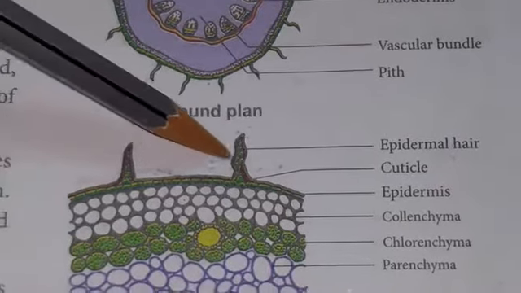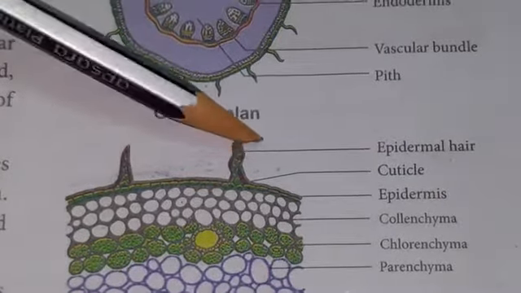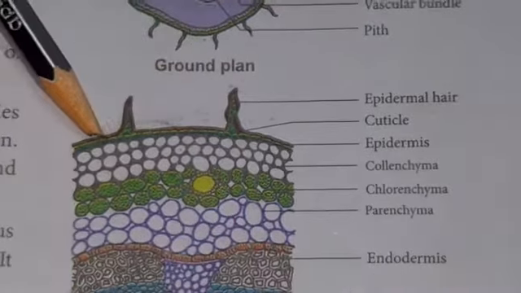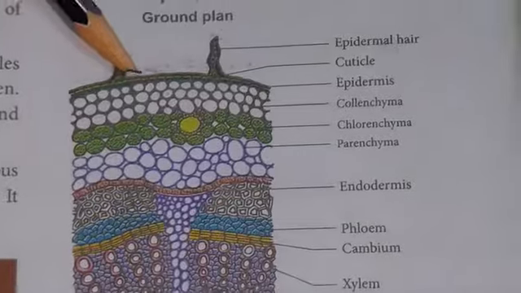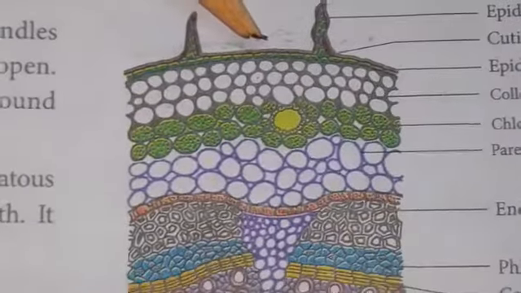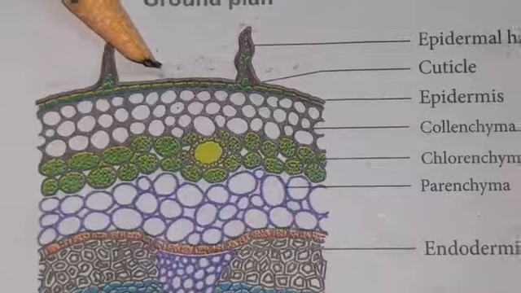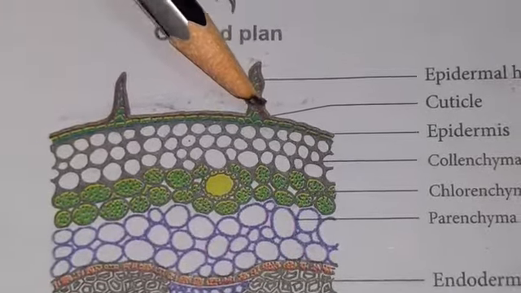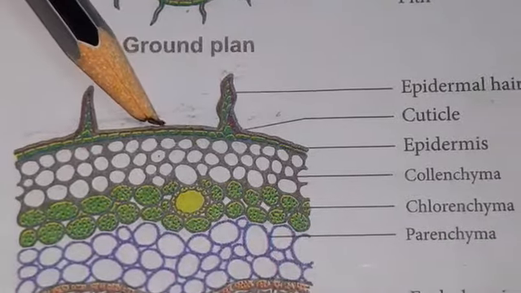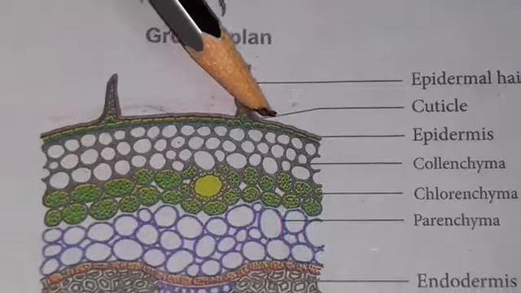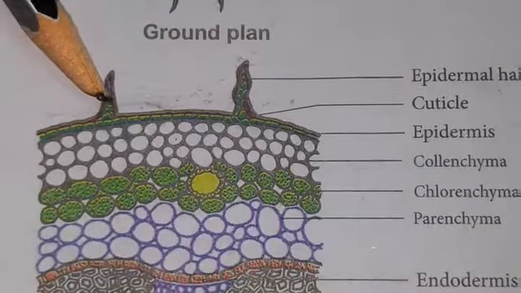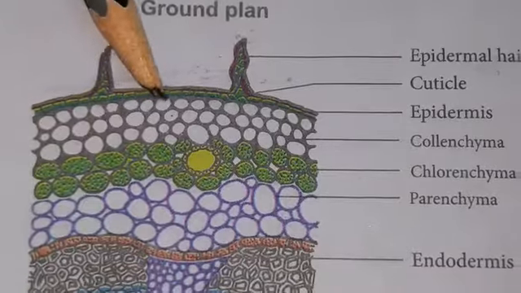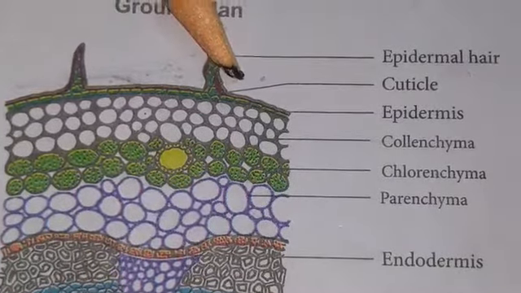So what is meant by the epidermis of the stem? The epidermis of the stem consists of a single layer of parenchymatous tissue arranged without any intercellular spaces. The stomata are sometimes present here and there, and above the epidermis there is a thick cuticle. The cuticle is made up of a waxy substance called cutin. The function of the cuticle is to reduce transpiration. Transpiration means the loss of excess water from the plant. The loss of water can be prevented with the help of the cuticle.